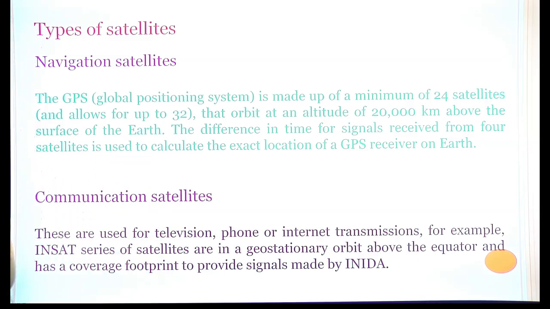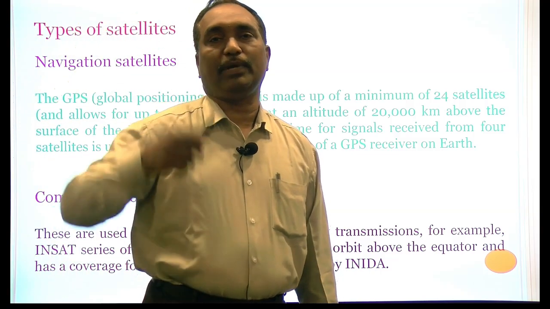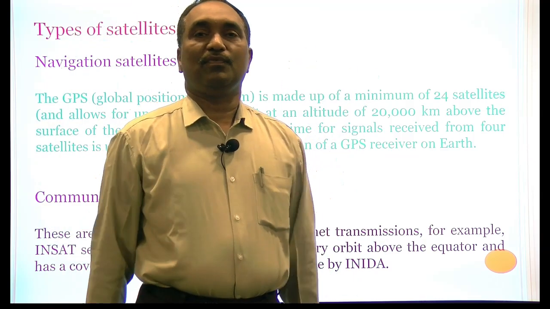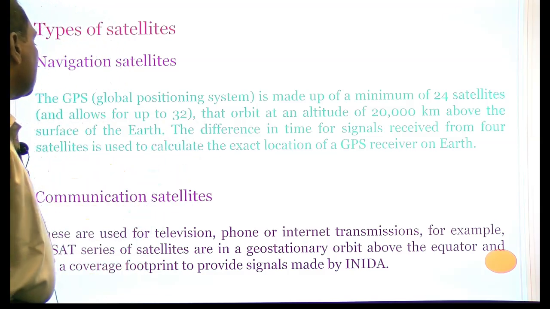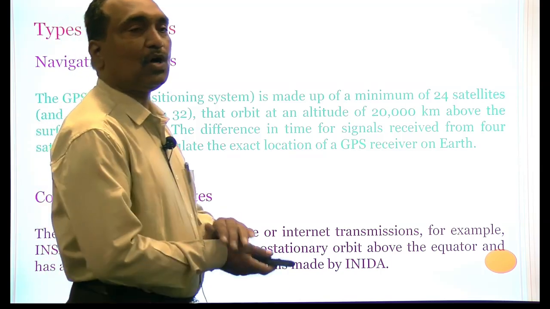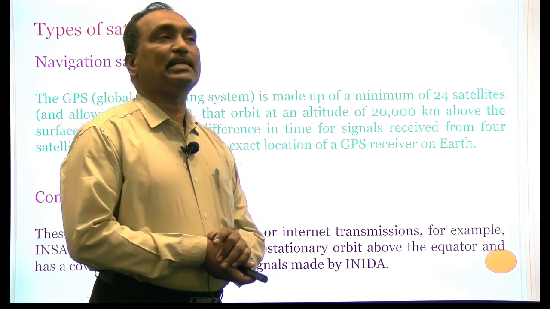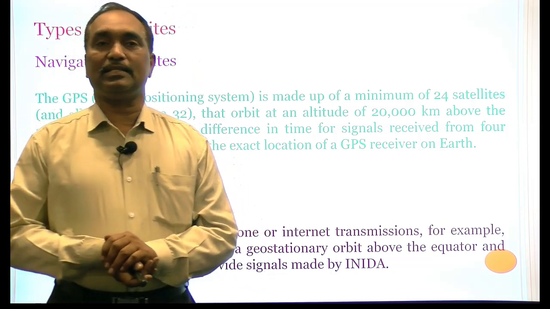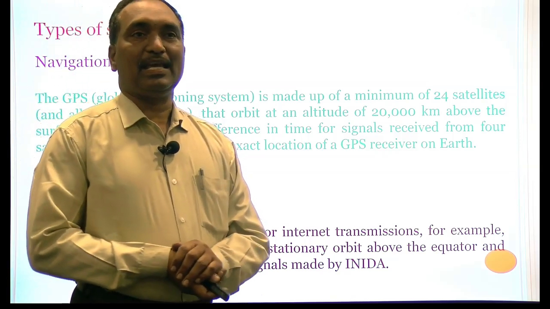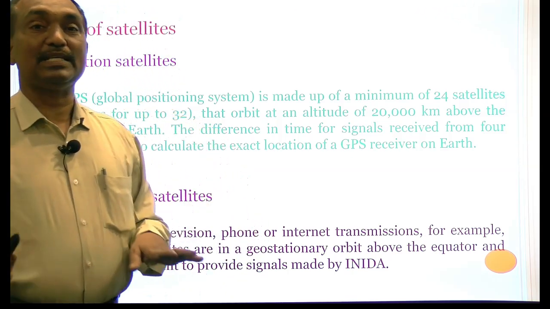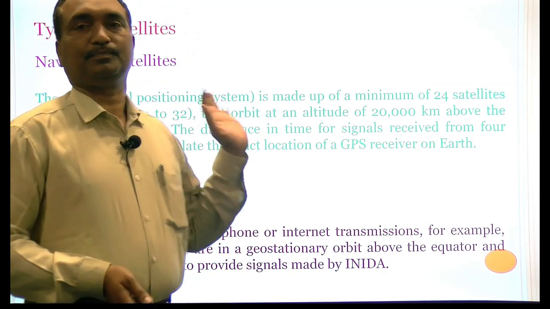The second one is communication satellites. Actually, these are geostationary satellites, placed in the geostationary orbit, and they are used to get television channels, phone or internet connections. What about India? India has also sent a number of geostationary satellites into space, mainly in the INSAT series: INSAT 1A, 1B, 1C, 1D, 2A, 2B, 2C, 2D, 3A, 3B, 3C. These geostationary satellites are very helpful to us for the communication system.